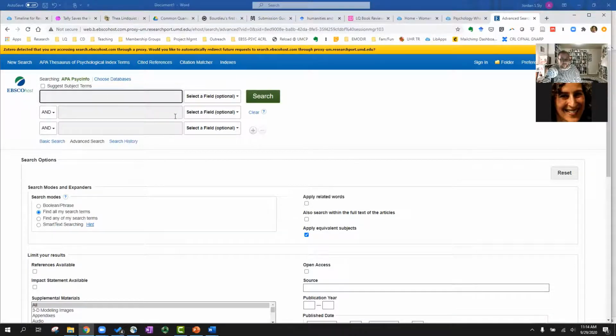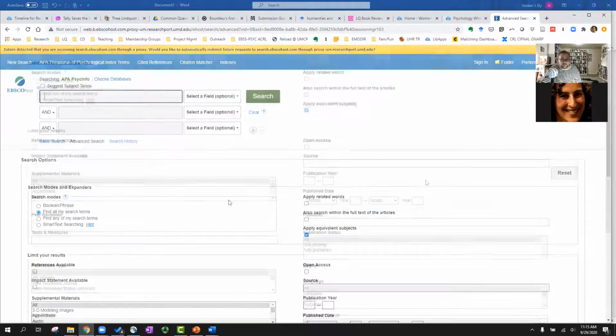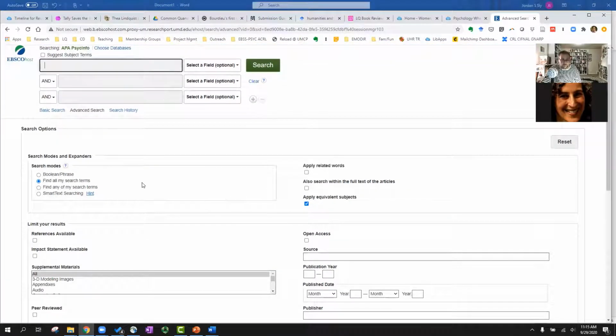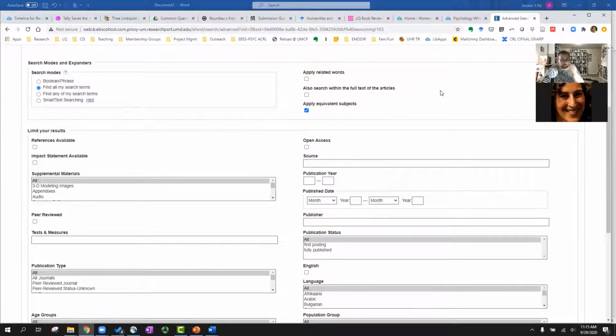It comes from EBSCO, and a lot of the databases will look the same, which is one quick note to always make sure you're looking in the right spot. So you'll want to make sure if you're searching for psychology research that it says APA PsycInfo here at the top. That means that you're searching within the PsycInfo database. PsycInfo has a lot of very powerful tools. And I know that for this particular assignment that you're looking at now, you're required to only find empirical research, empirical studies. PsycInfo actually makes that very easy.